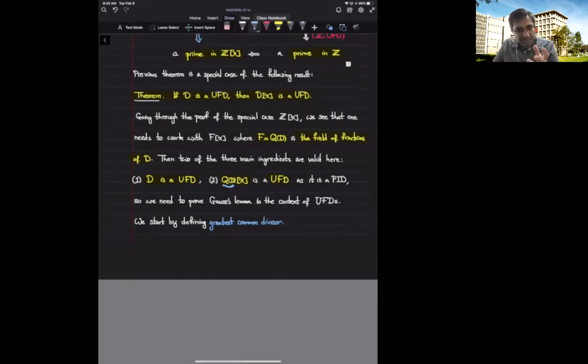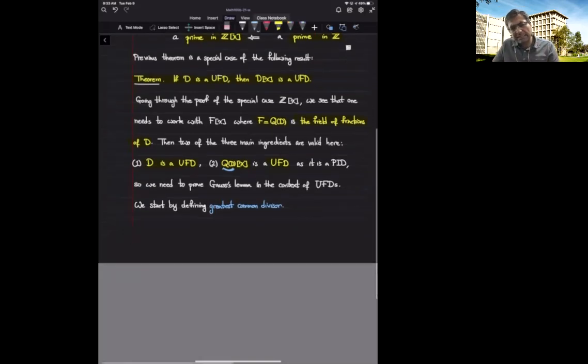So the first two ingredients we have for free. What remains is Gauss's lemma. If we show Gauss's lemma, then we can deduce the proposition that we had before the proof of this theorem. And based on that, we can prove this theorem that if D is a UFD, then D[x] is a UFD. So we need to see why Gauss's lemma is true within the context of unique factorization domains.